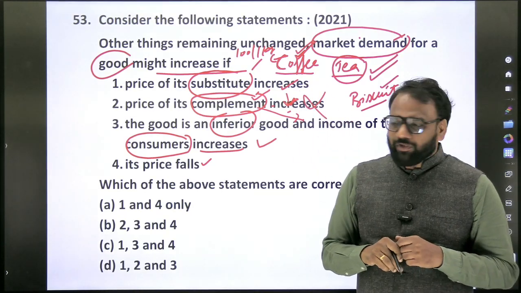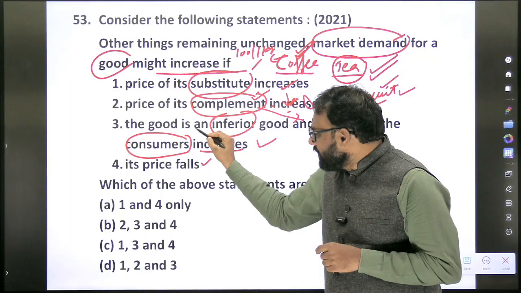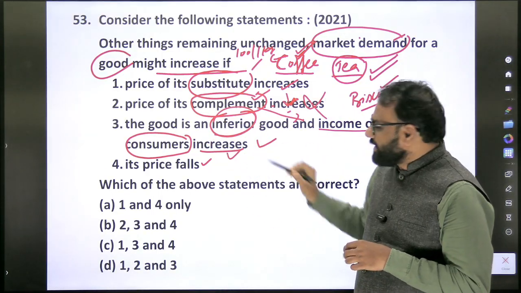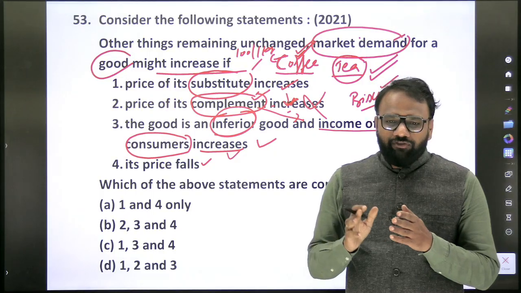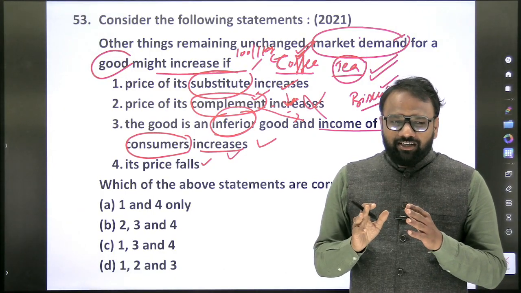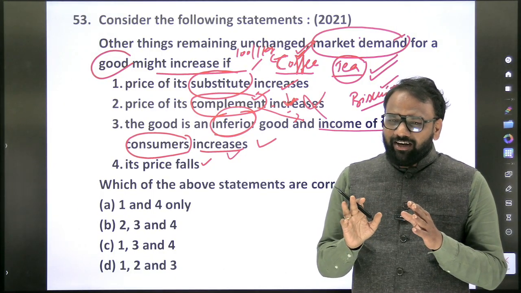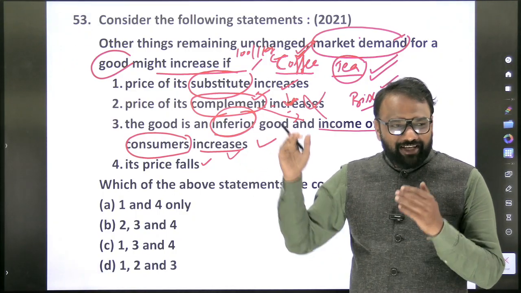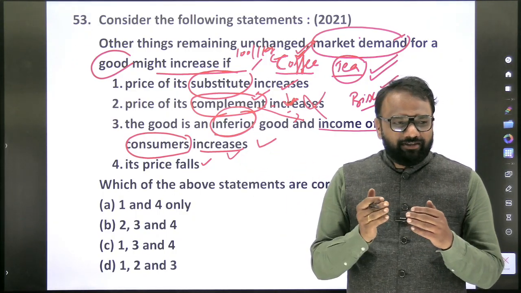Now, the good is an inferior good and the income of the consumer increases. Again, we should take the example of coffee and tea itself. We will not make such discrimination in general, but just to make our discussion easier, let's consider that tea is superior and coffee is inferior.